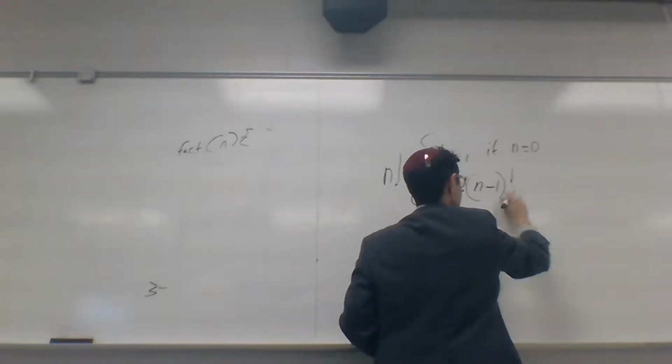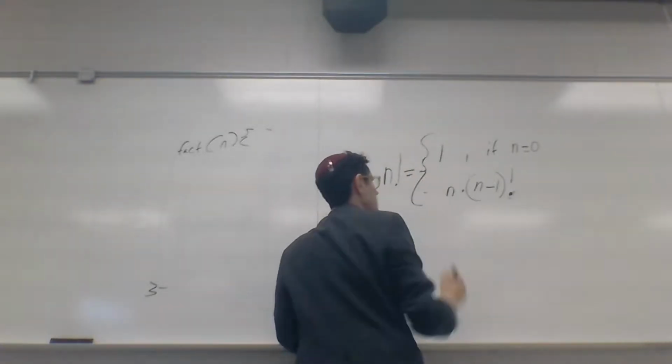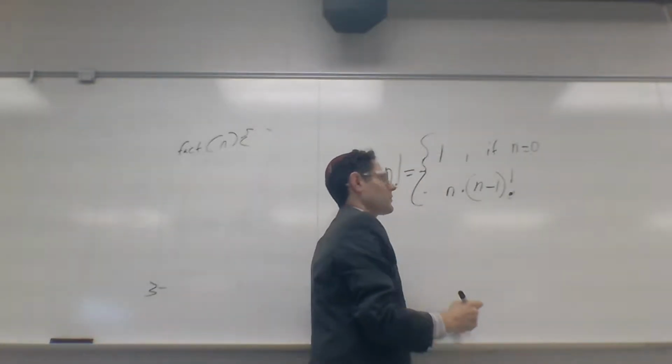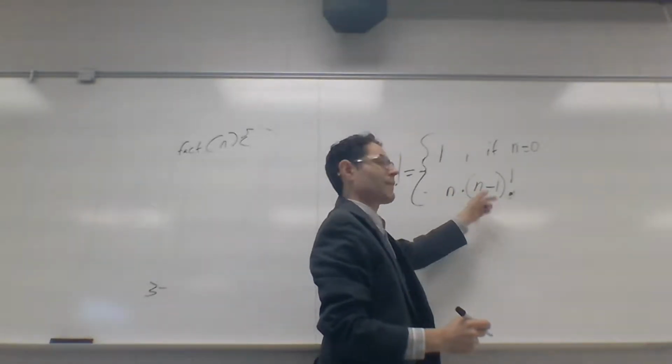It's one of these two things. It's equal to 1 if n is 0. Otherwise, it's n times n minus 1 factorial.